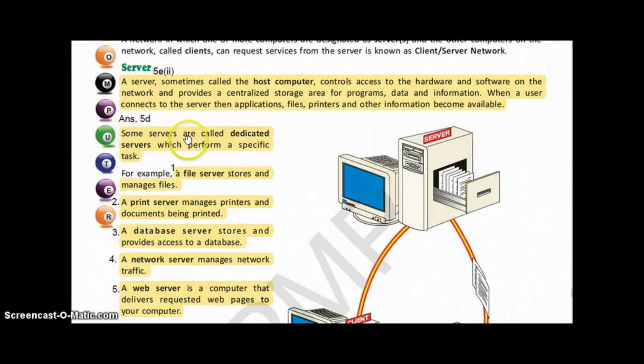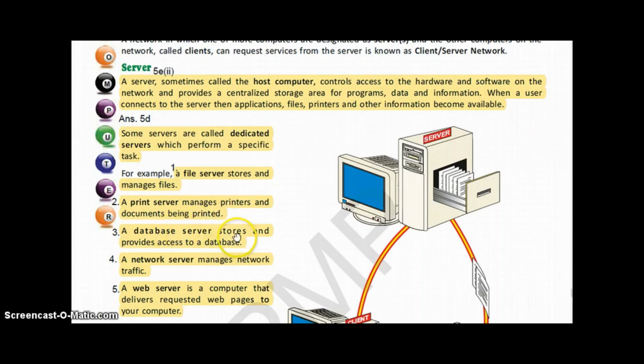Some servers are called dedicated servers which perform a specific task. This is the answer for what are dedicated servers. Now examples. So write in a point-wise manner. There are 5 examples. So you will write, for example, number 1, a file server stores and manages files. Print server manages printers and documents being printed.